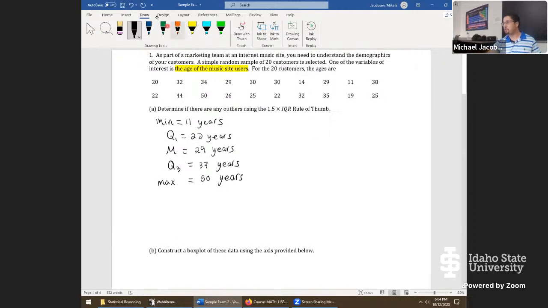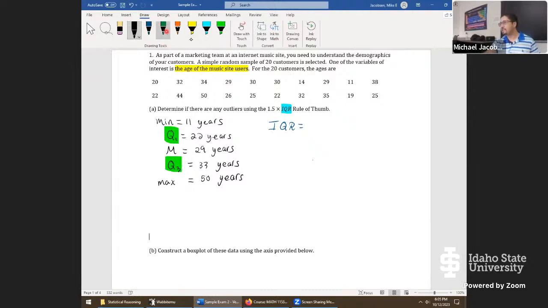We need a formula for this quantity next, the interquartile range. Anyone happen to recall what this would go as a formula? Exactly. We're going to take the upper quartile, like you said, and subtract the lower quartile.